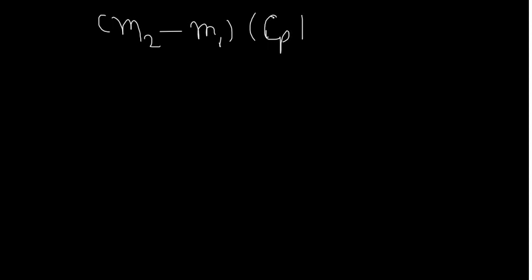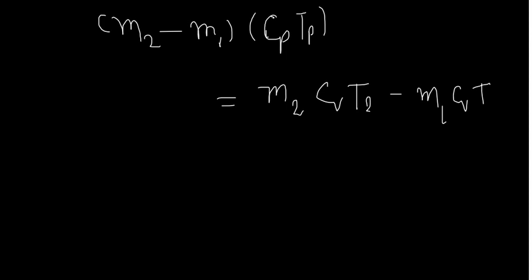So Cp into Tp is equal to M2, U2 means Cv into T2. T2 is the temperature after filling, and M1 Cv T1 is before filling. So how to find it? We have to find M2. If you find M2, then we can easily find the change in difference.